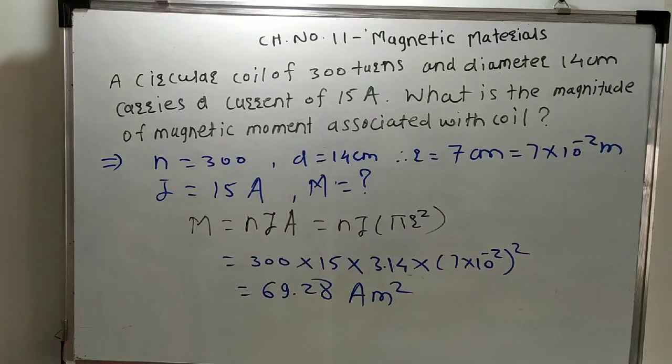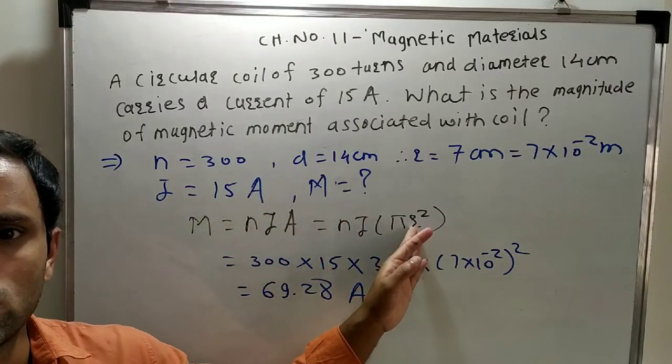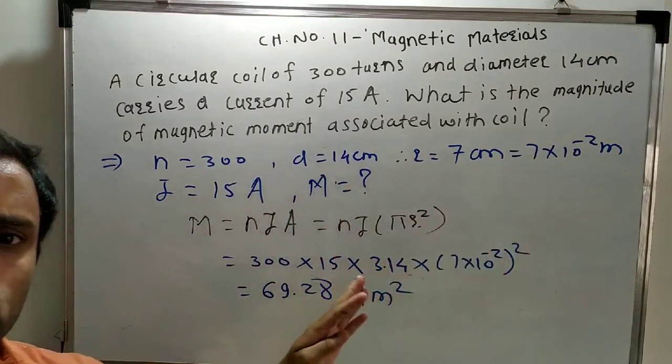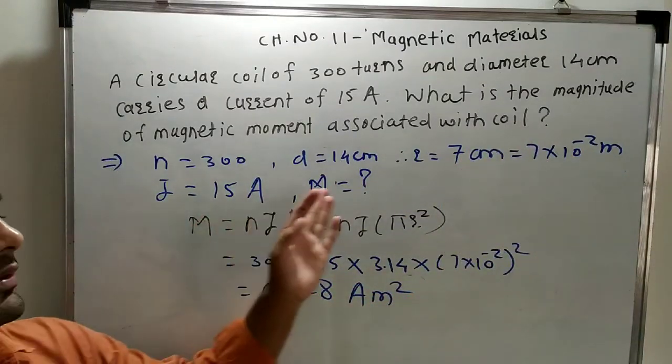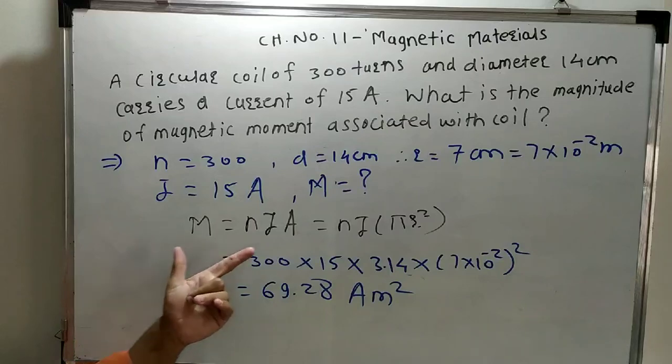While solving a numerical, the very important thing is to write down the given values, make changes to the given values, meaning convert the values into SI units, and think about the formula. Then we have a particular formula.